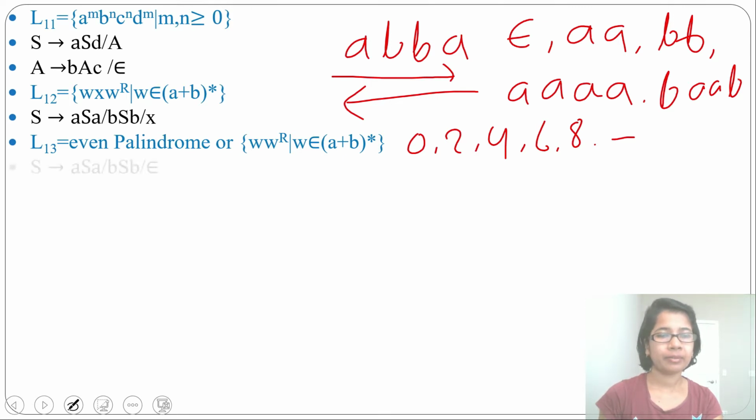Let's write the grammar for this. From S you can derive aSa or bSb or epsilon. This will generate strings starting and ending with a. This will generate strings starting and ending with b.